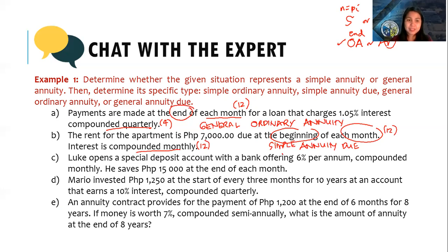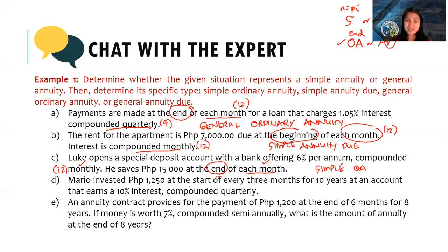Next, letter C. Luke opens a special deposit account with a bank offering 6% per annum, compounded monthly, compounding period 12. He saves 15,000 at the end of each month. The compounding is monthly. The payment is monthly. They are the same. So it's simple. Next, at the end of each month. So it's a simple ordinary annuity.